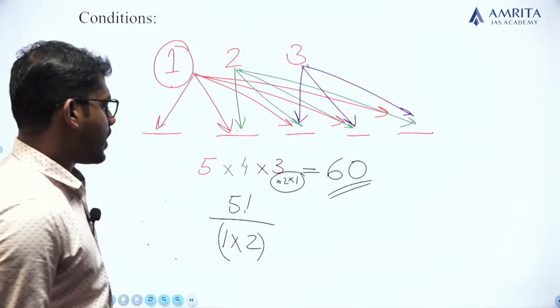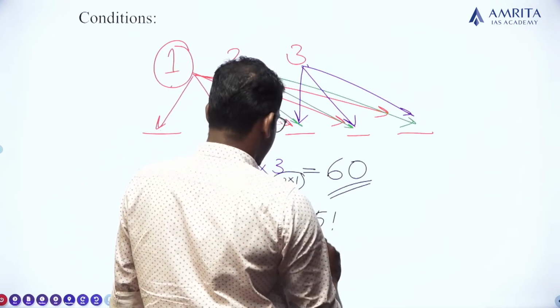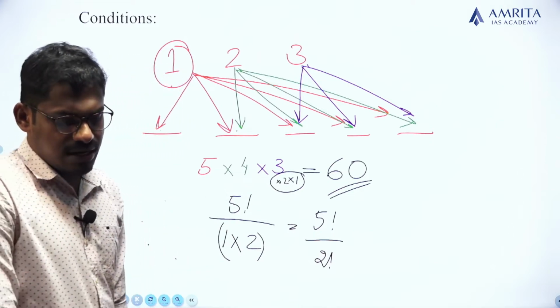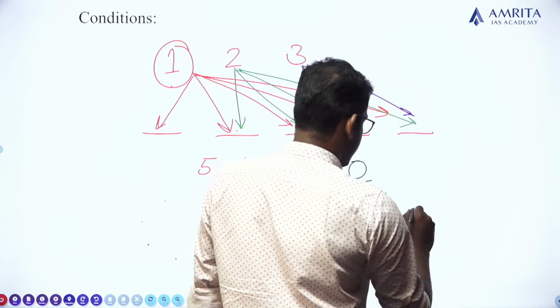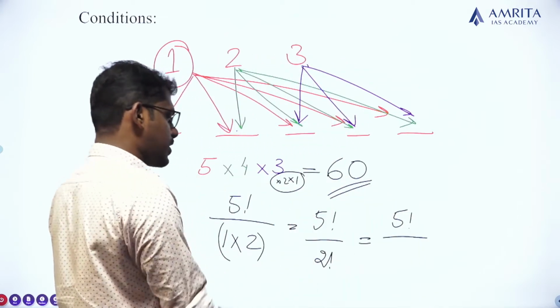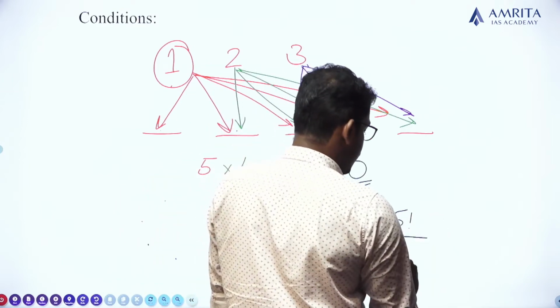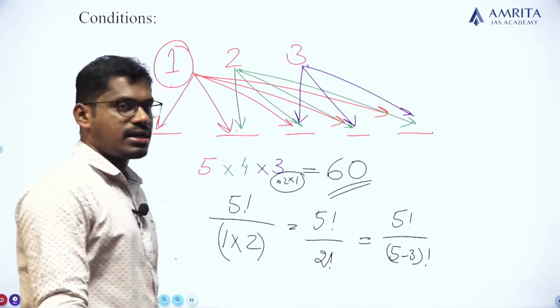See, what is actually 1 into 2? The 1 into 2 is 5 factorial divided by 2 factorial. What is 5 factorial divided by 2 factorial? It can be written as 5 factorial divided by (5 minus 3) factorial. Why did I write 3 here?